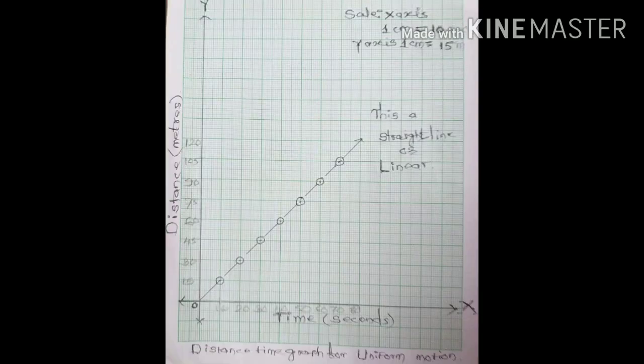On the y-axis, while drawing the graph, you take the scale 1 centimeter is equal to 15 meter. Everyone observe the graph drawn by me and check whether it is linear or curved. According to this graph, an object in uniform motion covers equal distances in equal time intervals. That is a uniform motion. Then the graph between distance and time is a straight line, or linear.